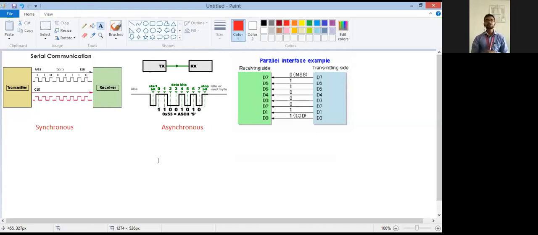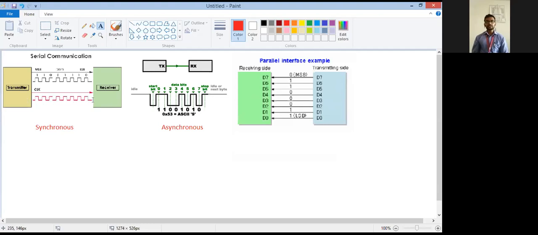Synchronous and asynchronous, these two types are there. So we'll see the first one, synchronous communication. As you can see, the transmitter and receiver are connected to each other by using two lines. The first line is your data line, and the second line, which is shown over here, is a clock line.